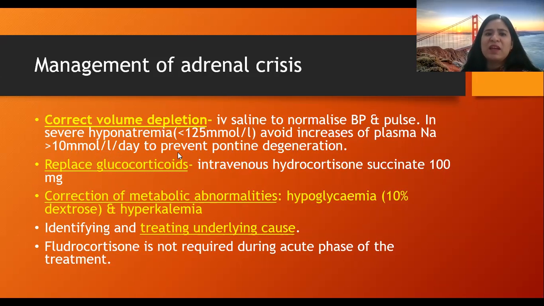If more than this value is given, then pontine degeneration might happen as a side effect. And to replace the glucocorticoids, give intravenous hydrocortisone succinate 100 mg, with correction of metabolic abnormalities, that is, hypoglycemia, with 10% dextrose.